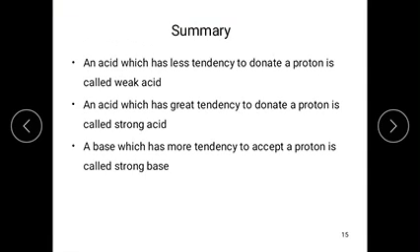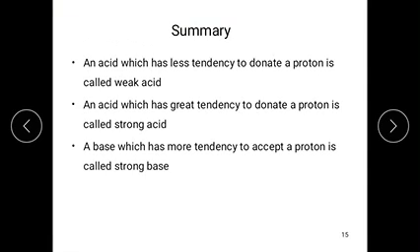For base strength, a base substance which has a great tendency to accept a proton is called a strong base.